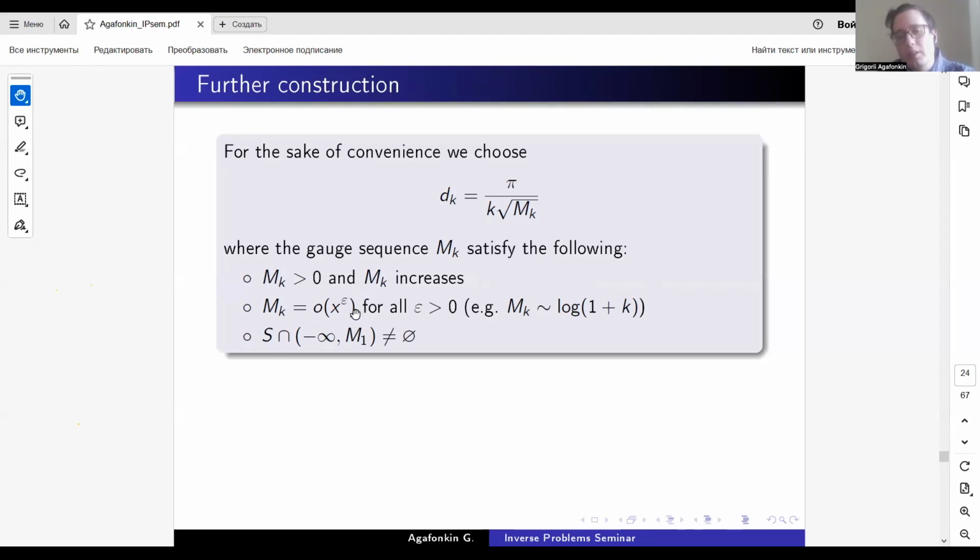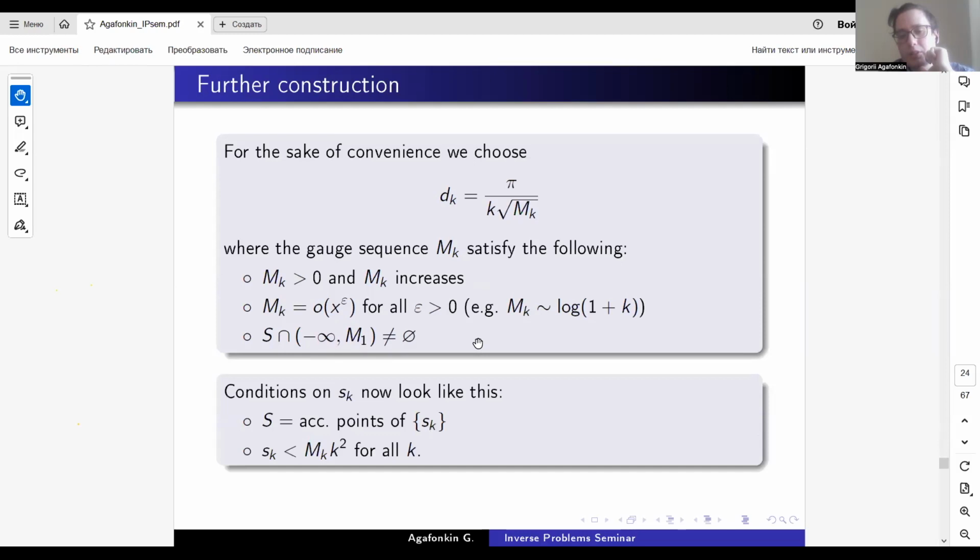This condition is used in some technical results which are not presented in this presentation. And the third condition is that there are some points of the set S on this half line from negative infinity to M1. So it's just a matter of the first term of the sequence.